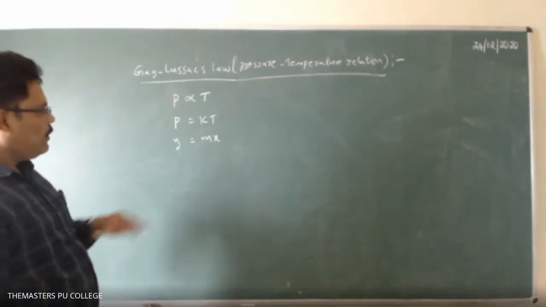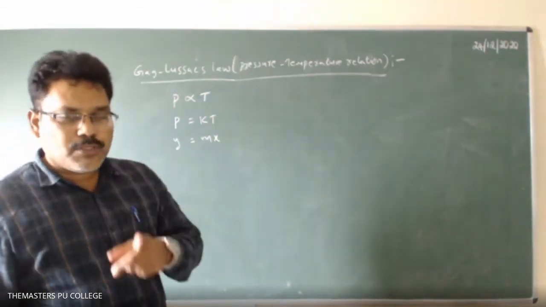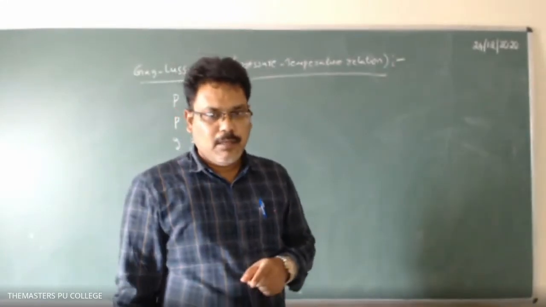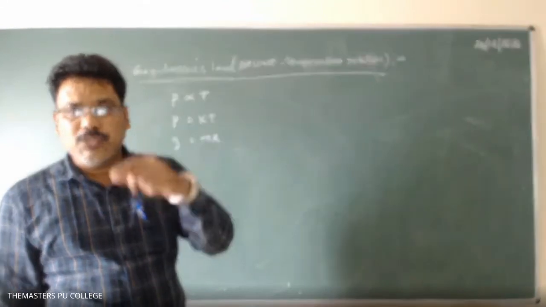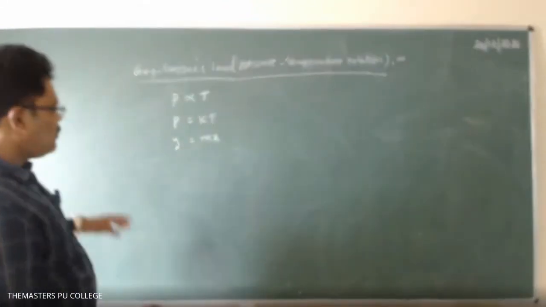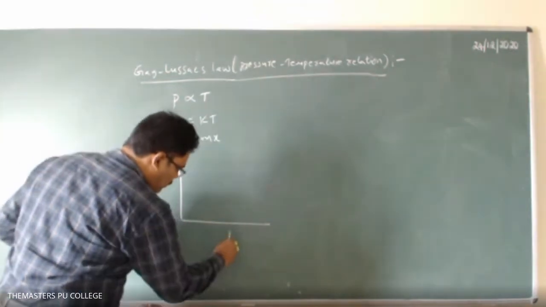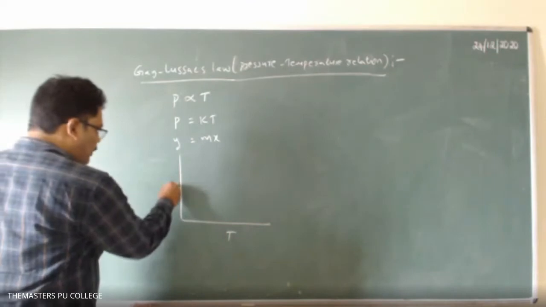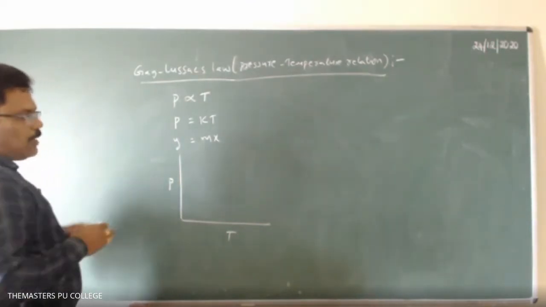So here, at different constant volumes, if you plot the graph, the curves obtained between pressure versus temperature are known as isochores. Here we take temperature on the x-axis and pressure on the y-axis, for a fixed amount of gas.